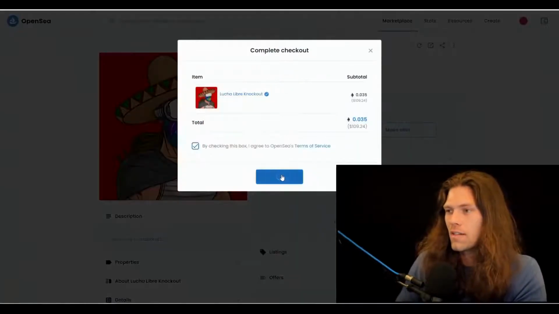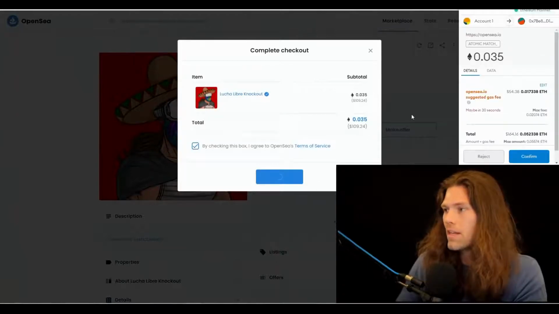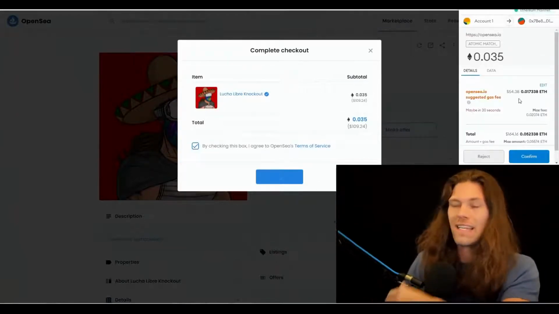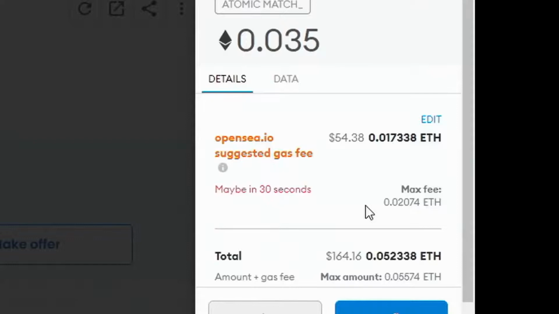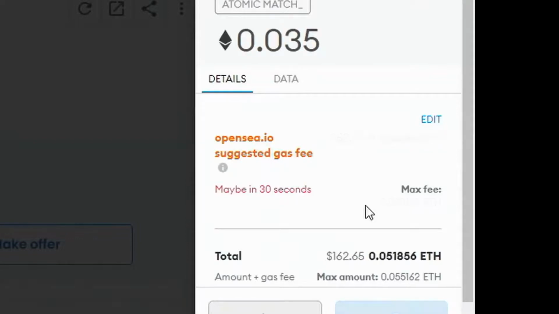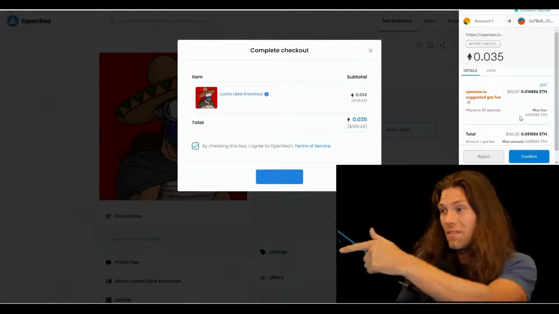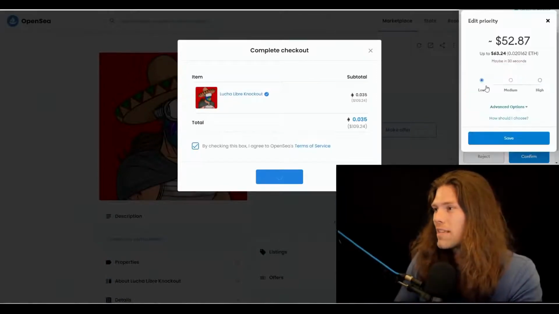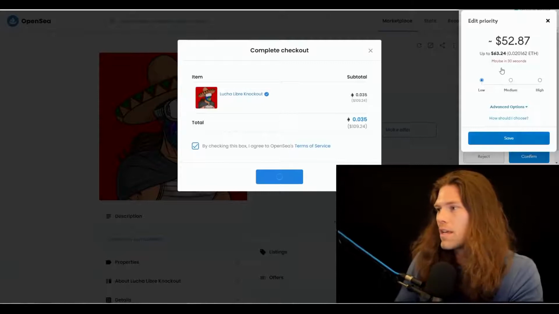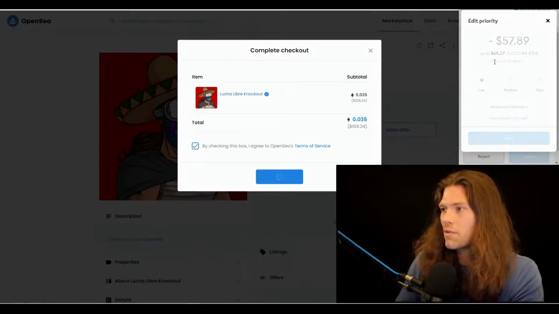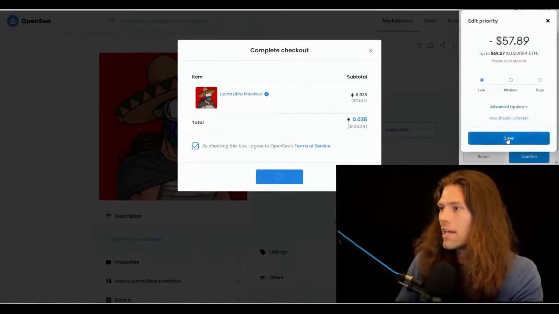Check this box, it connects you to the MetaMask wallet. Now the unfortunate part here is gas fees. This is basically the transaction fees in order to facilitate trades. It's the biggest friction point and it's very unfortunate how expensive this can be. It's $52 right now. We can possibly get this a little, no, it's already on the lowest amount. So this is the speed at which the transaction goes through. Just bumped up as I was talking.